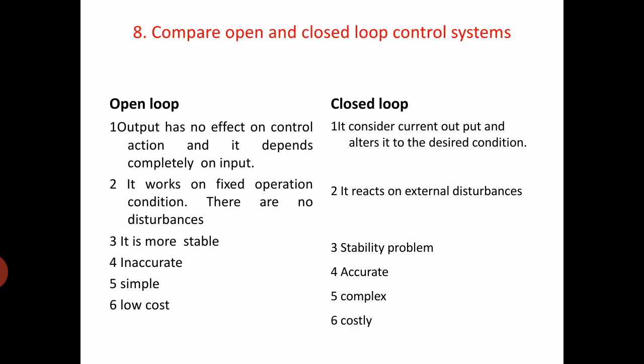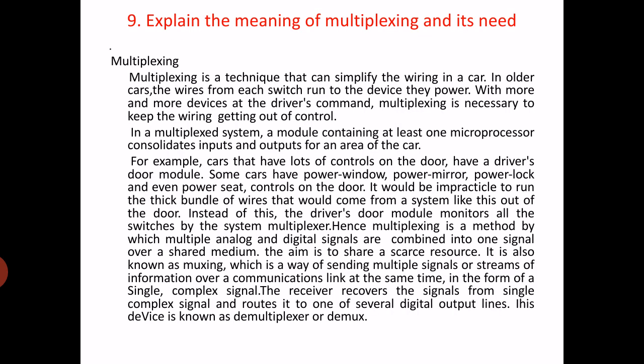Open loop is more stable, but in closed loop there is a stability problem. Open loop is inaccurate, closed loop is accurate. Open loop is simple, closed loop is complex. Open loop is low cost, closed loop is costly.